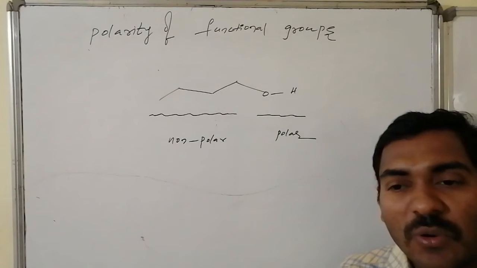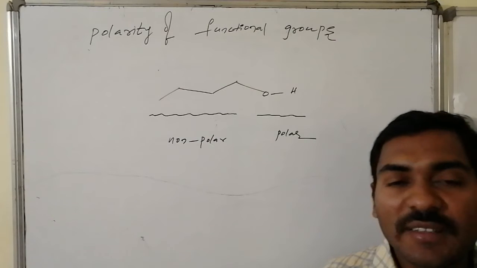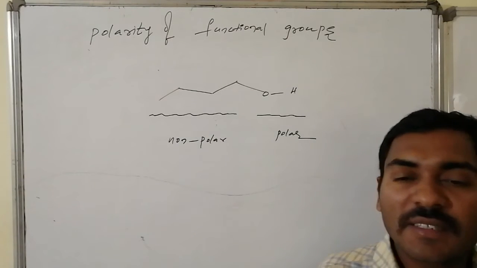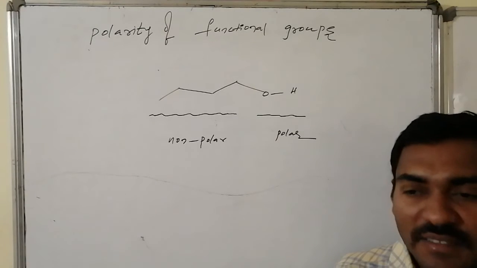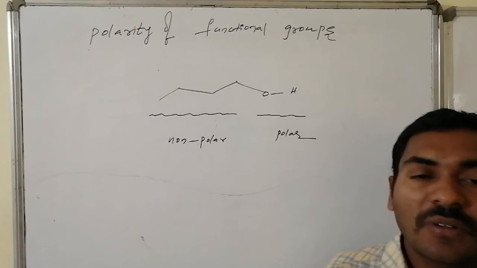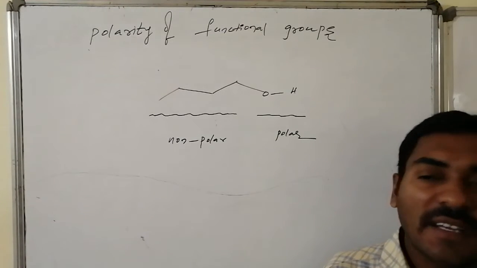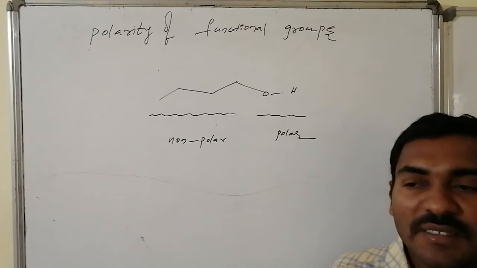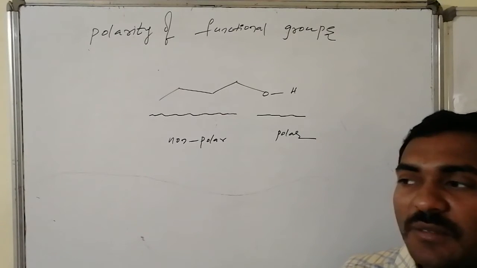Whereas in the OH, the electronegativity differences between hydrogen and oxygen, and carbon and oxygen, are major. As a result, it is associated with partial positive and negative charges, and small dispersion of charges is present over the atoms. Hence, it can attract other species containing opposite charge. It is highly soluble. Such kinds of ends are said to be what? Polar ends. Polar ends are due to what?